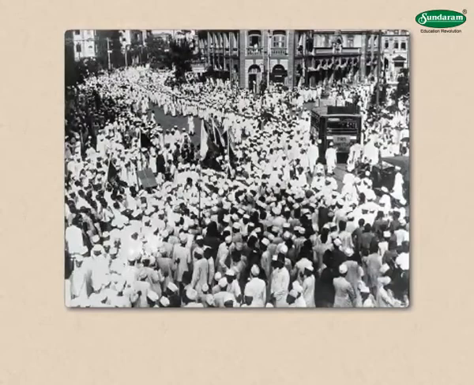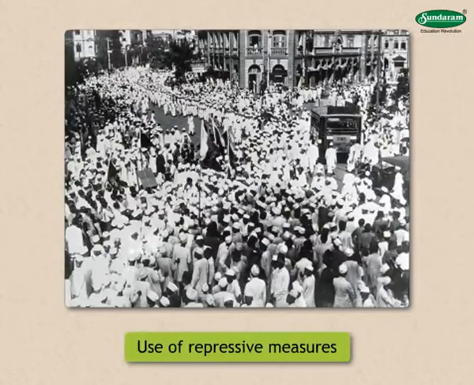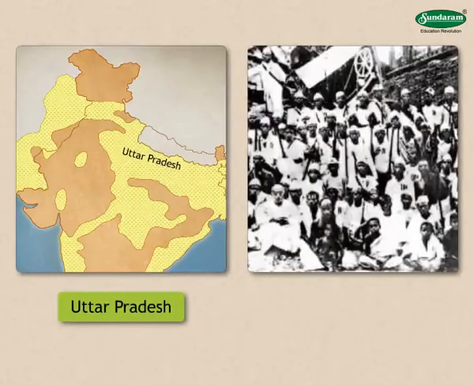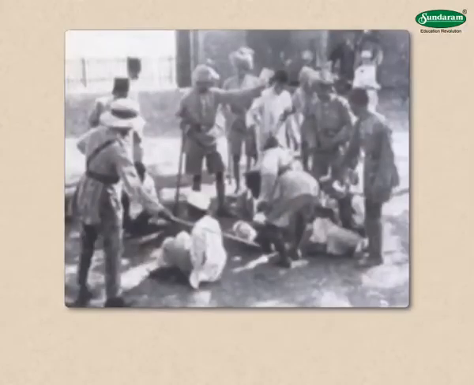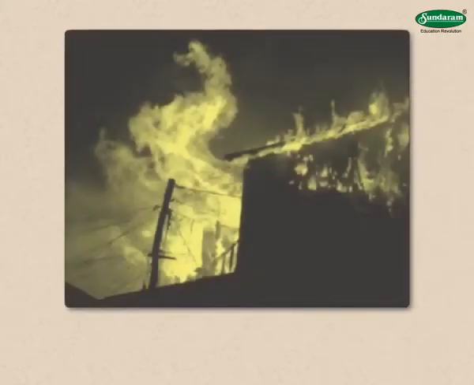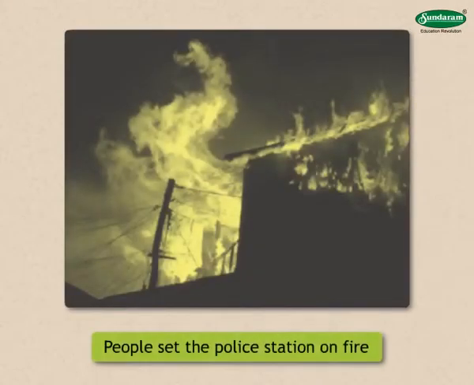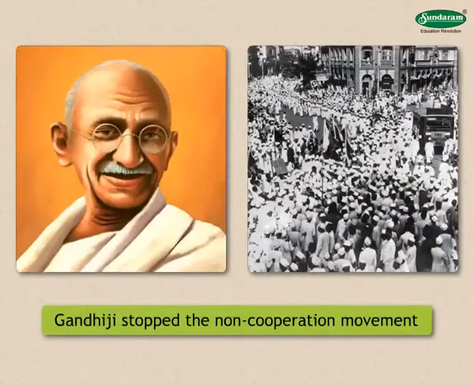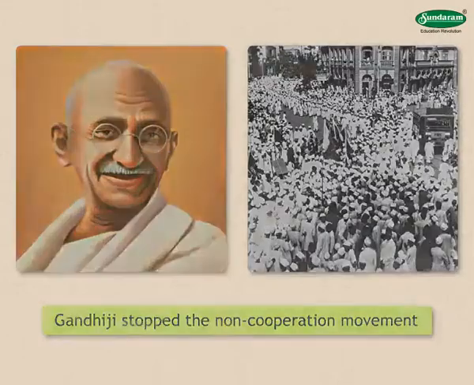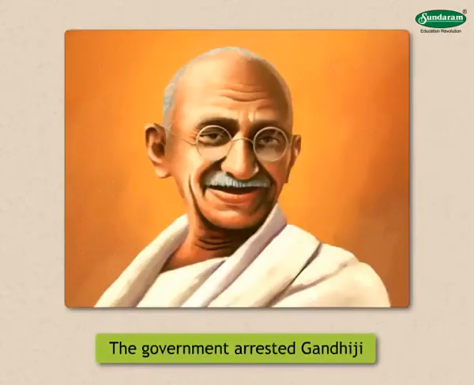As the movement gained in strength, the government made more and more use of repressive measures. In Uttar Pradesh, the Satyagrahis took out a peaceful procession at Chauri Chaura. The police beat the people in the procession with lathis. Infuriated by this, the Satyagrahis set the police station on fire. Some policemen died in the fire. Gandhiji did not want the non-cooperation movement to take a violent turn. So he stopped the non-cooperation movement. And yet the government arrested Gandhiji.